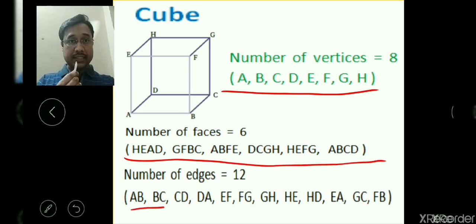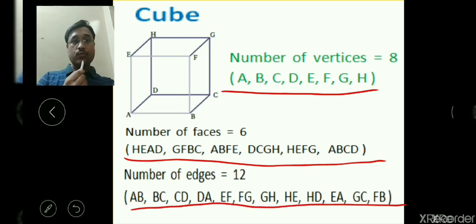These are the edges. You may see in the diagram where these edges are located in the figure. So there are a total of 12 edges: 3, 6, 9, 12, total 12 edges I have shown here.